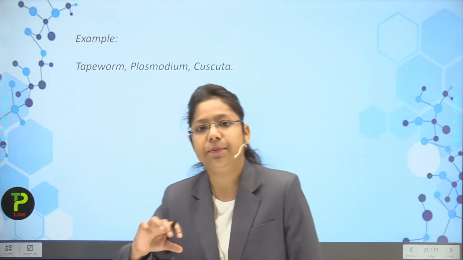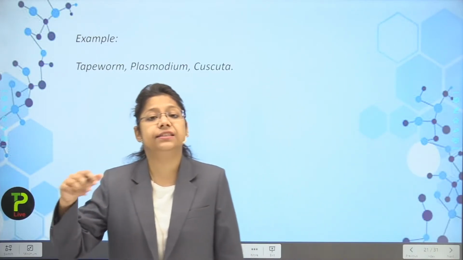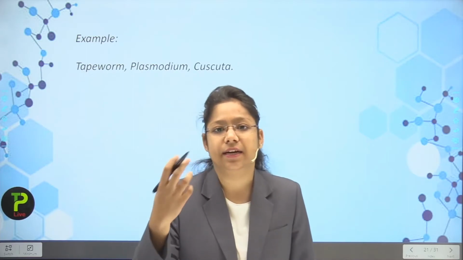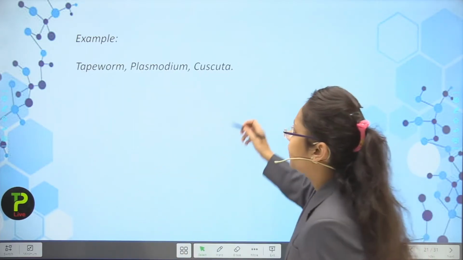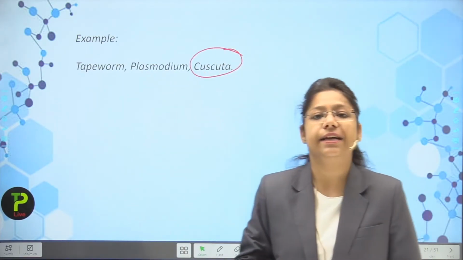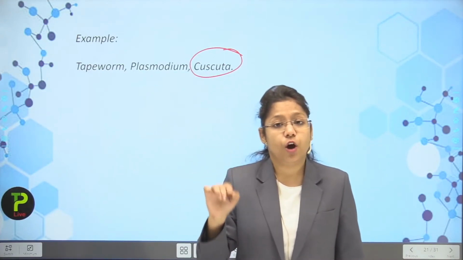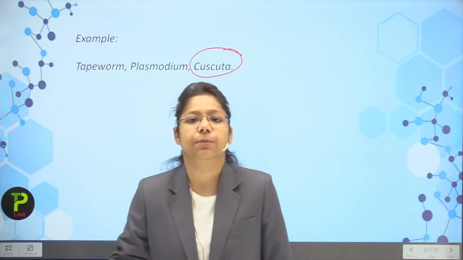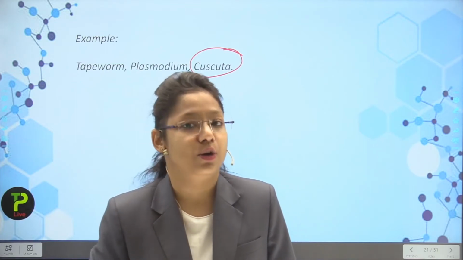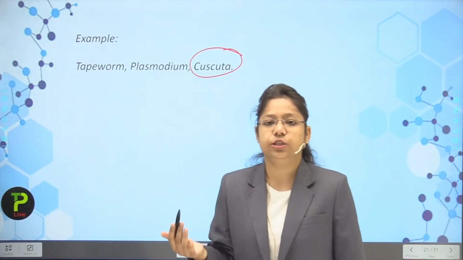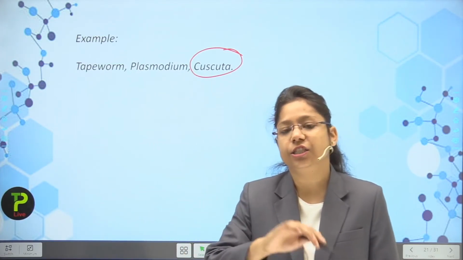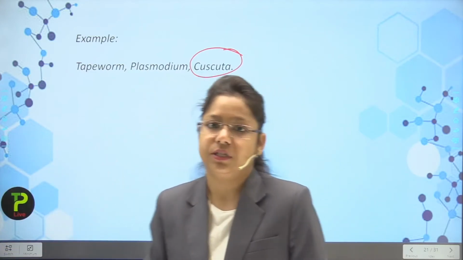So there are many plants also which act as a parasite. Actually, there are some plants like cascata. I am just taking an example. So cascata is a plant which forms the nutrition from another plant body. Actually, it lacks chlorophyll, so it does not synthesize its own food. So what happens? It is just dependent on another plant for survival.